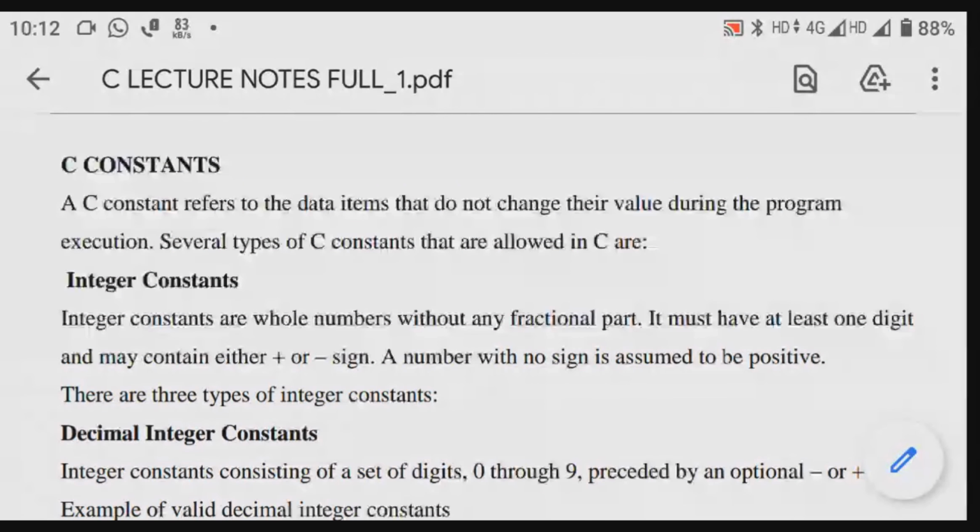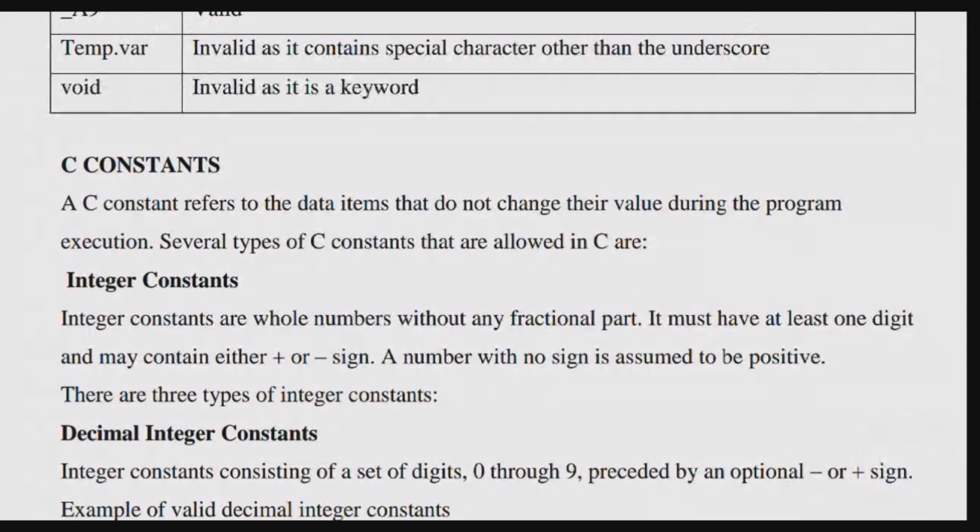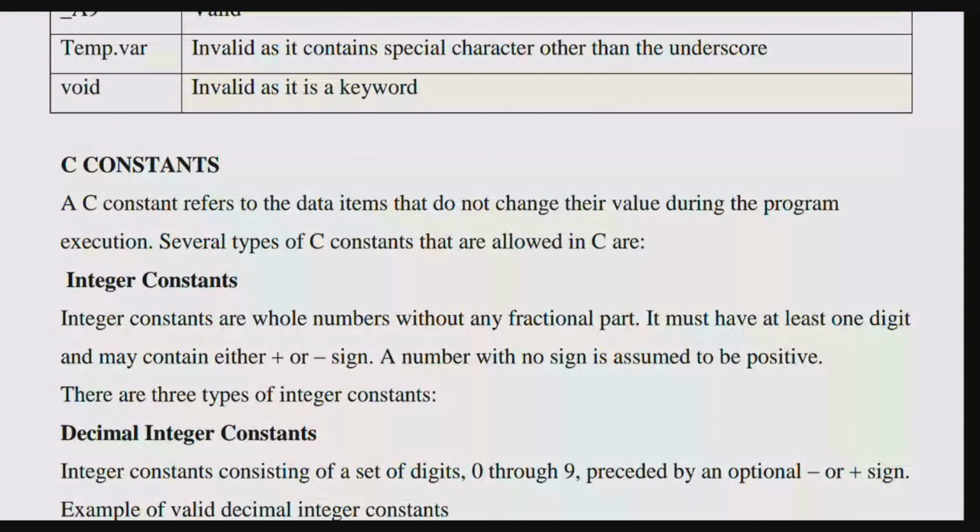So at the time of practical sessions, you will learn these things. When you start doing the programs, you will utilize this. What is a constant? What is a variable? What is a keyword? You will understand these things very soon, once you start doing the programs. Okay, right. So the types of constants that are allowed in C, what are those things?